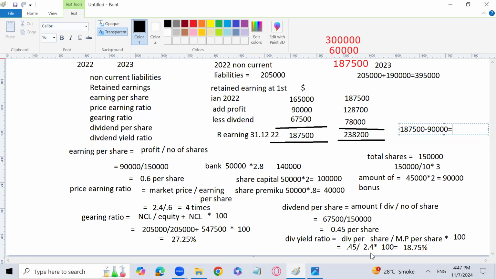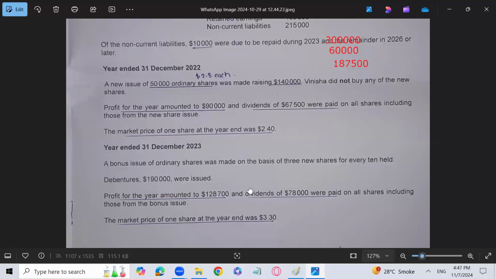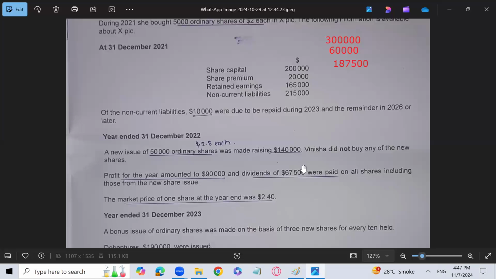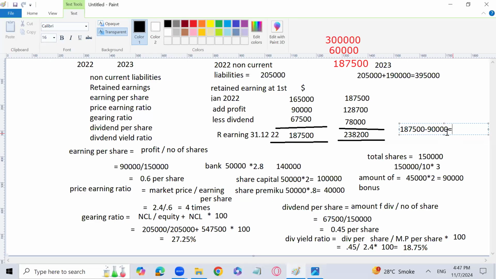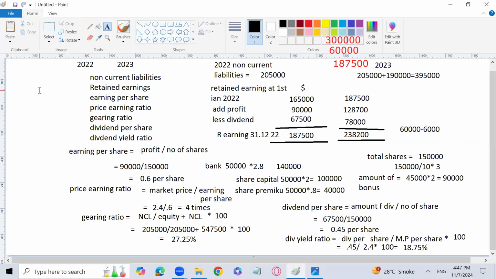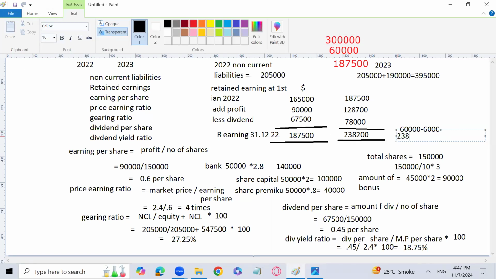Let me check it out. If I'm not wrong, the premium was 20 plus 40, so 60,000. So 60,000 will be taken from the premium, and the remaining will be taken from the retained earnings. So retained earnings will decrease by 30,000. Retained earnings were 238,000, and I will subtract 30,000. We don't need to prepare the whole thing because the question didn't require us to. 208,000 is the retained earnings now.